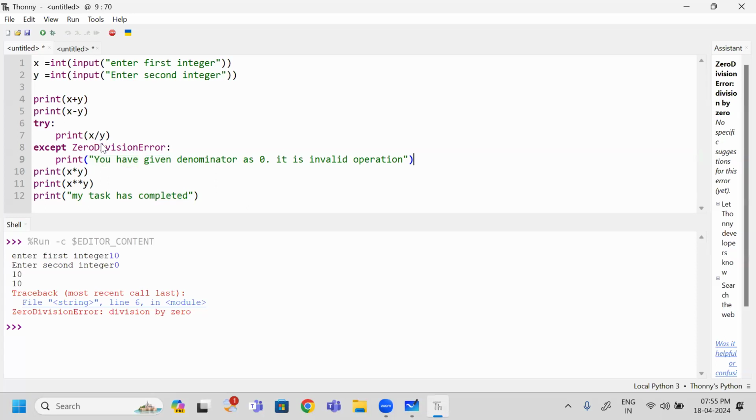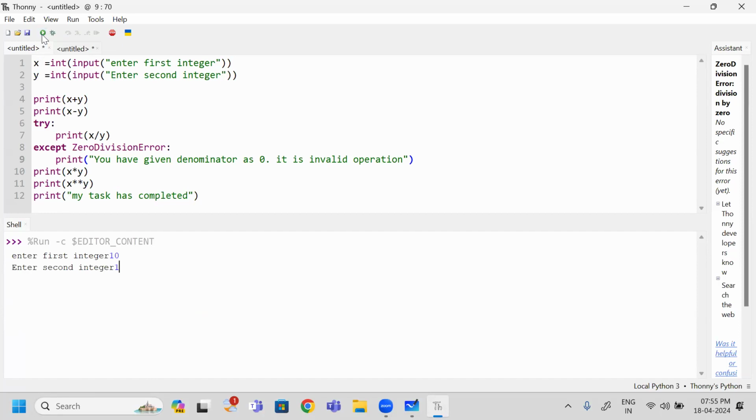Okay, if it is 0, then the raised exception will be taken by except and this message will be printed. Next, what happened? The remaining part of the program executes. Previously, did it execute the remaining part? No, immediately it stopped. But right now this remaining flow will execute without an error. Now we have to check whether it is working or not. Yes. So first I will give valid values. So I have given 10 as the first value and the second integer I have given 1. Is there any probability of generating an exception?